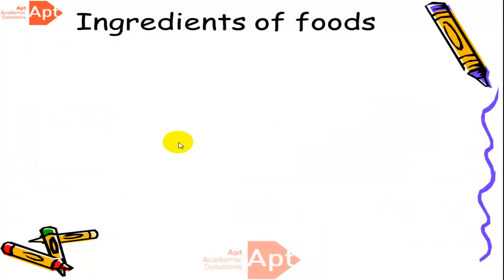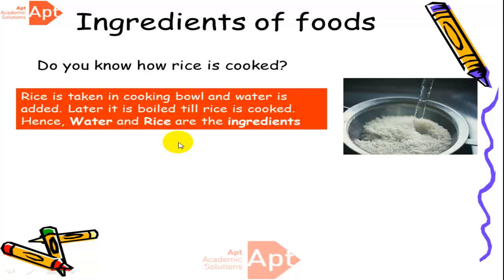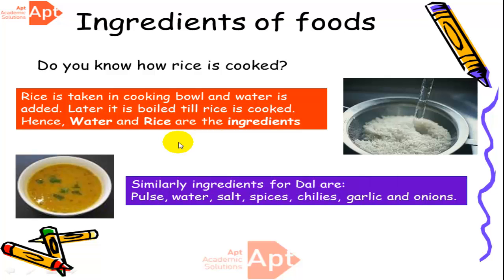Now let's discuss ingredients of food. What do you mean by ingredients? Ingredients are the substances used to cook the food or to make a dish. Now, do you know how rice is cooked? We need water and rice to cook a dish called rice. Now similarly, ingredients for dal are pulses, water, salt, spices, chilies, garlic and onion. All these are needed to prepare a dish, that is dal, which is very healthy and we should all have